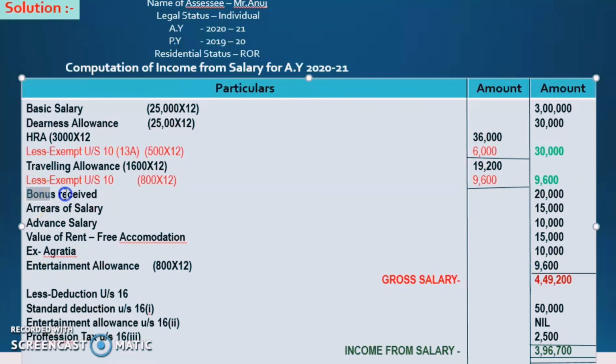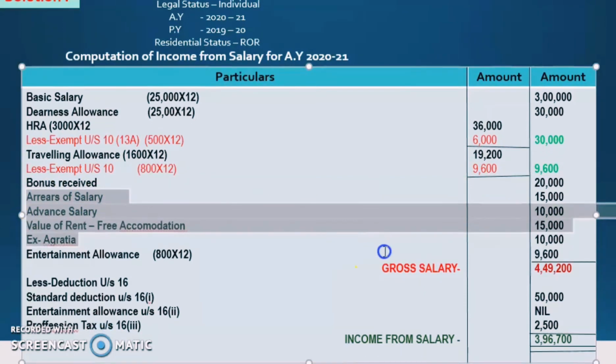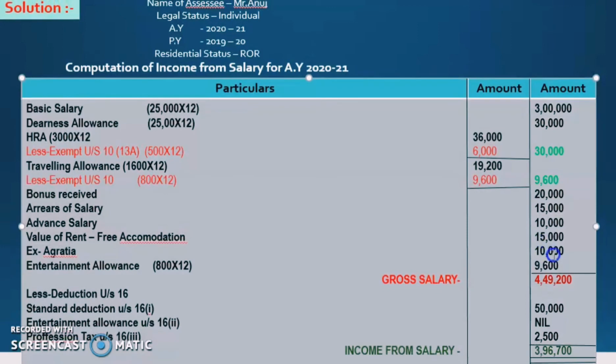So after traveling allowance, next is bonus received. Whatever bonus is received by the employee, either in a private company or in a government company, that we directly write in the outer column, if no exemption is given. So 20,000. Next, arrears of salary, that is 15,000. Advance of salary 10,000. Value of rent-free accommodation 15,000. Ex gratia, that is 10,000.